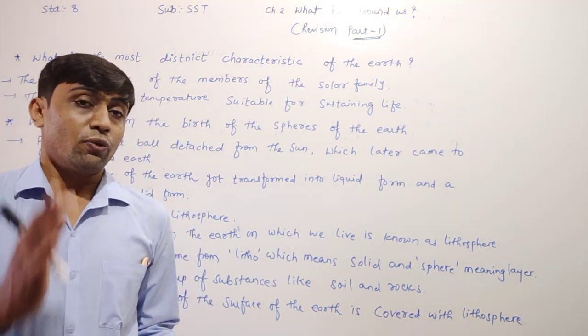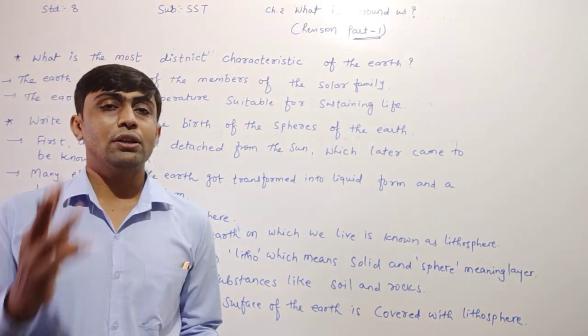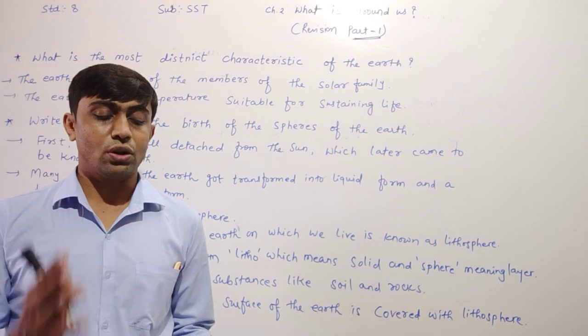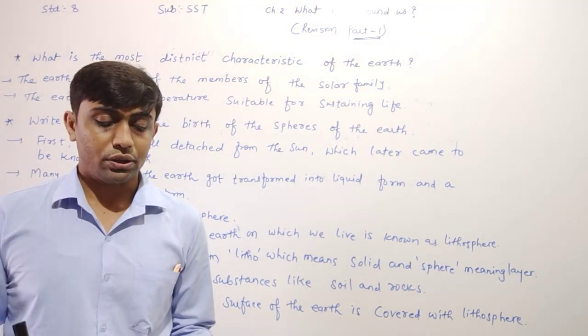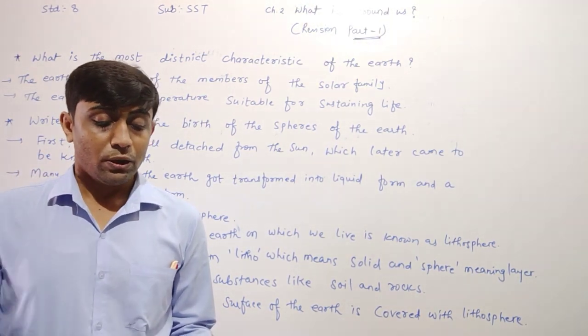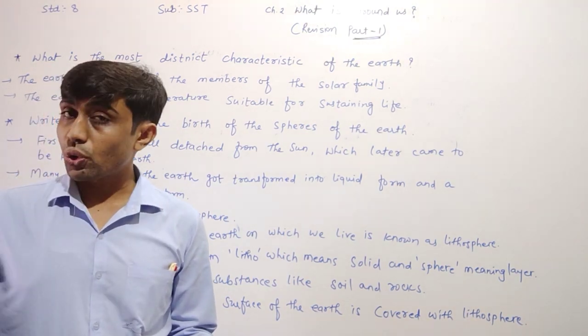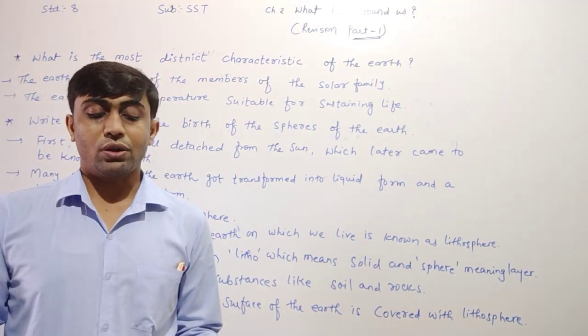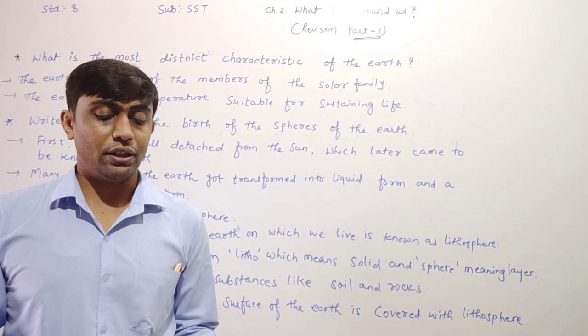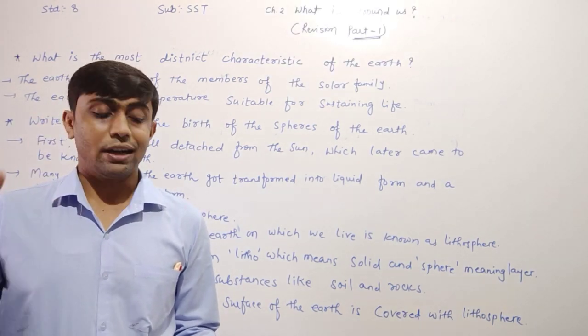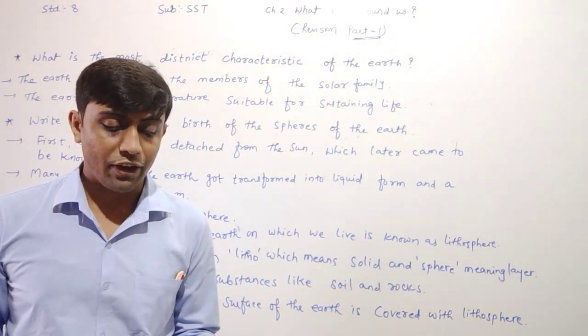Dear children, for sustaining a life we require three things: food, water and air. But on earth we get all these things. But on other members of the solar family, air and water are not there. That's why we can say that air and water are necessary for sustaining life.